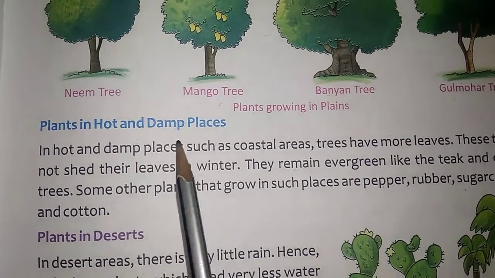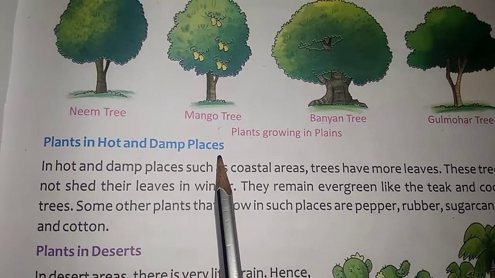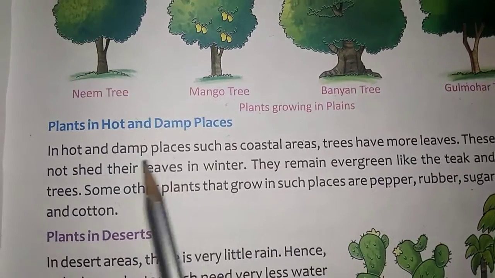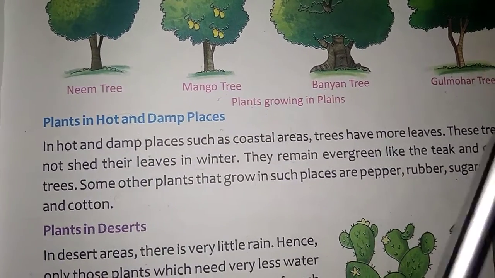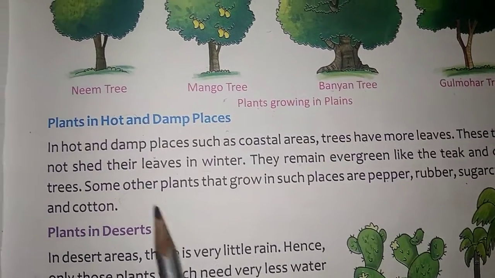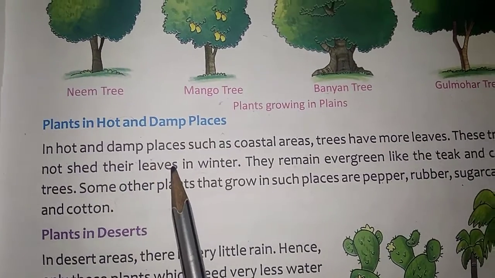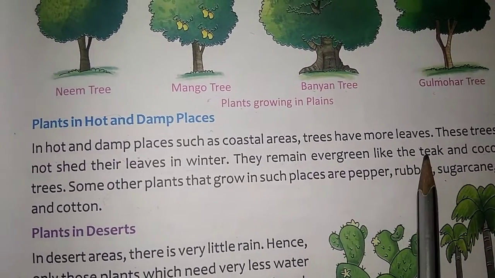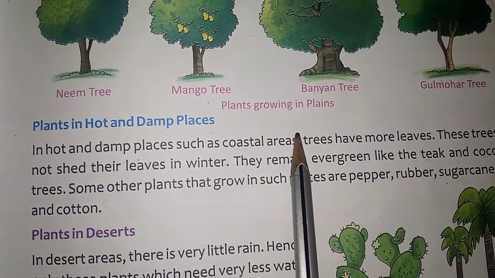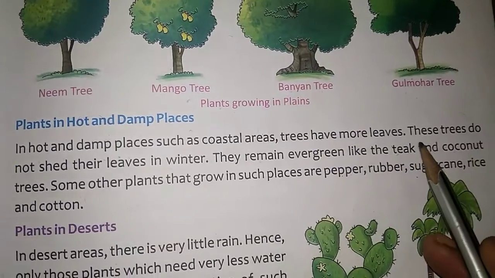Plants in a hot and damp place. Damp means the land will be a little bit wet. In hot and damp places such as the coastal areas, trees have more leaves.